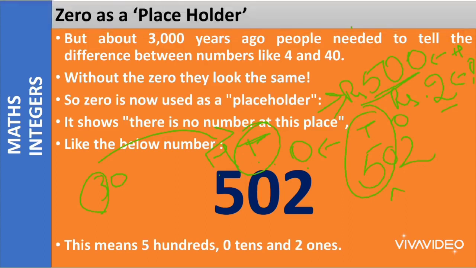So it is important to know the value of 0 as a placeholder. 0 is used to show that there is no number at this place. When we do not have any number for specific place values, we use 0 there to fill it.